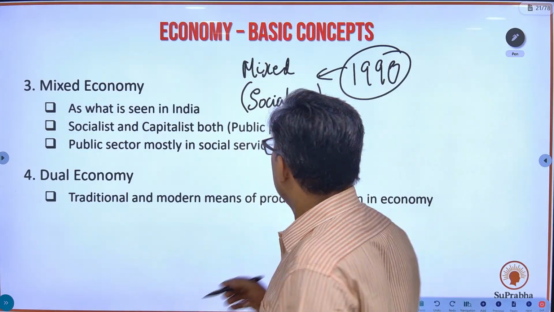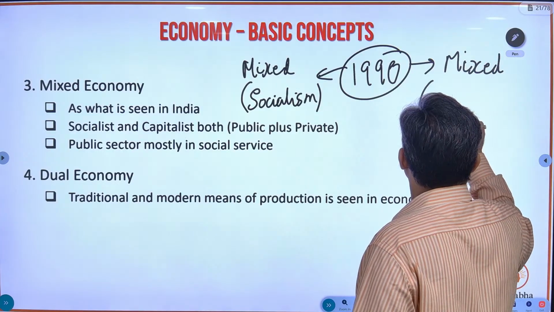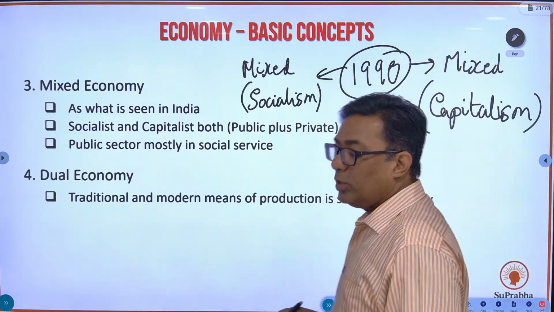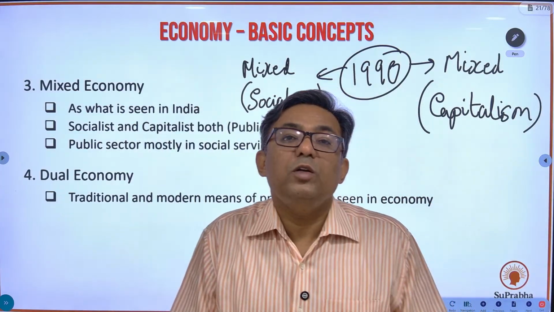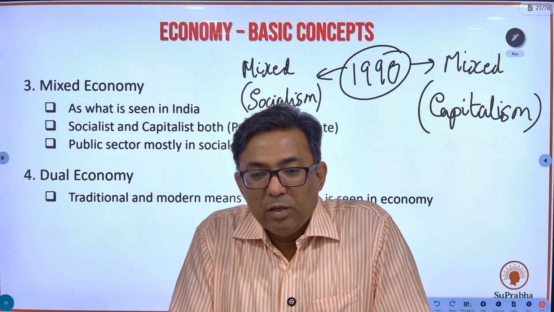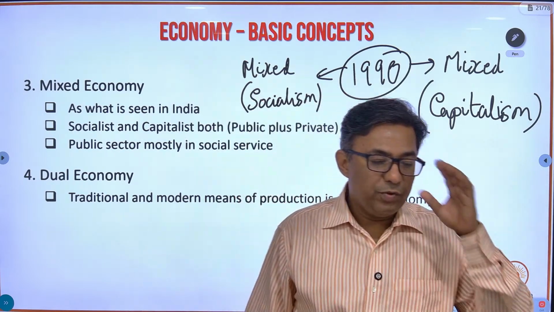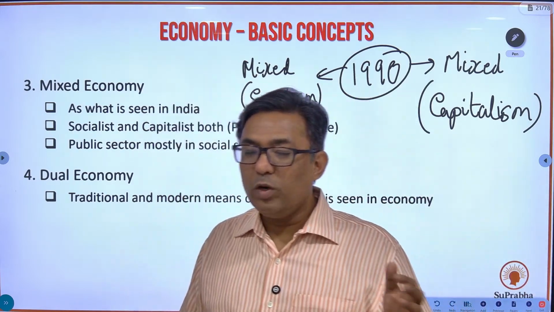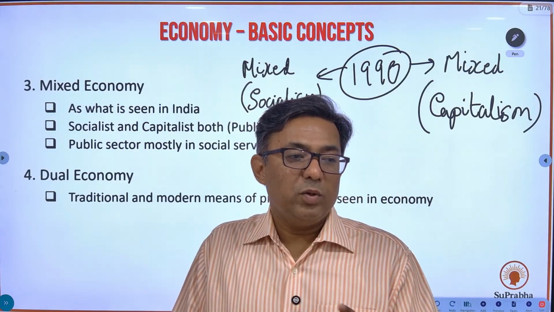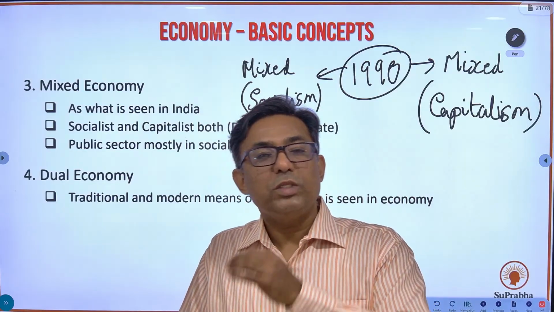1990 नंतर काय झालं, even today we are a mixed economy, but we are more tilted towards capitalism. So even today, we are a mixed economy, but we are more tilted towards capitalism. See what happened in 1990, ते आपण नंतर बघू. When we do the 5-year plans, at that time we'll understand what exactly has happened in these 7 to 8 decades after independence, and why in 1990 we moved more towards capitalism.